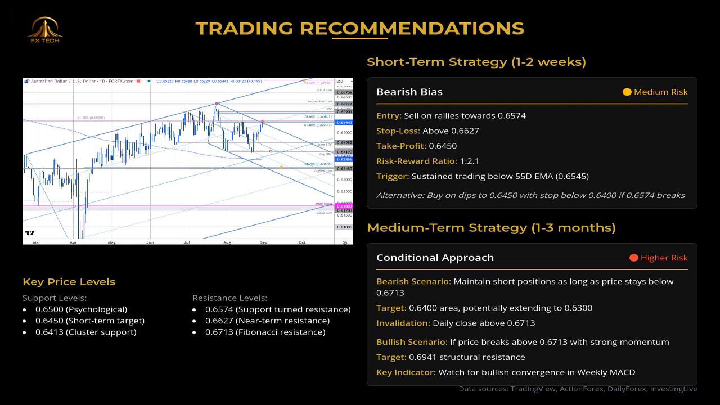Remember, this analysis is for informational purposes only and does not constitute financial advice. Trading Forex carries significant risk, and you should never invest money you cannot afford to lose.